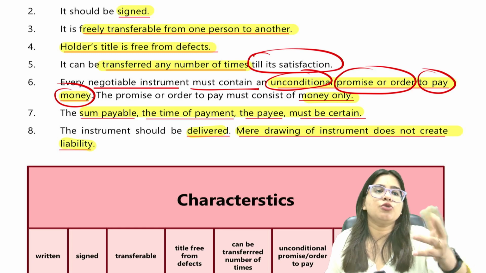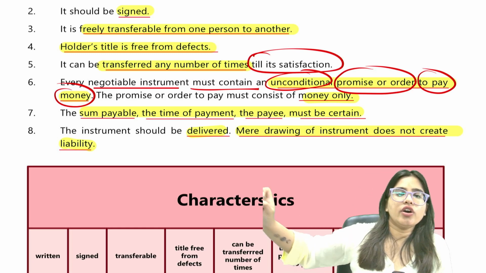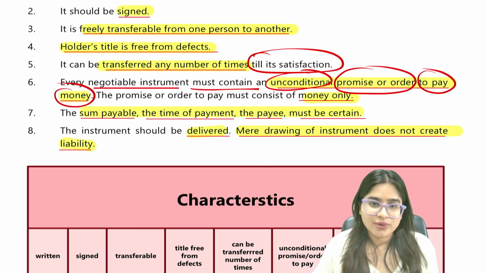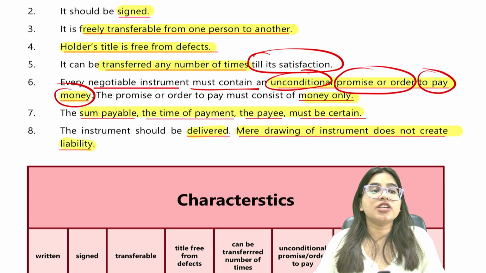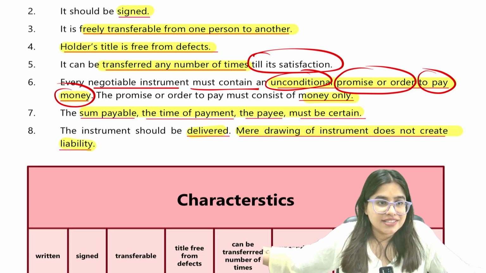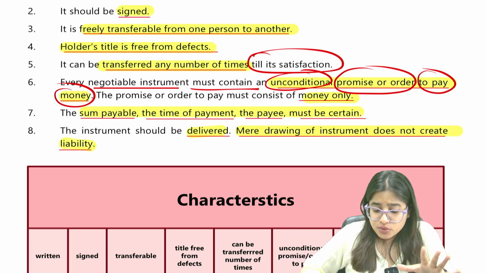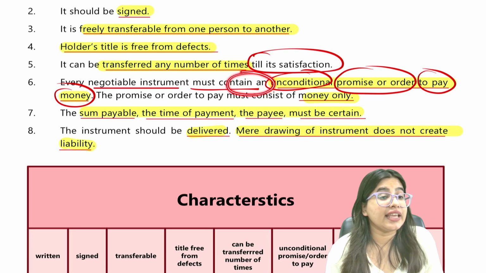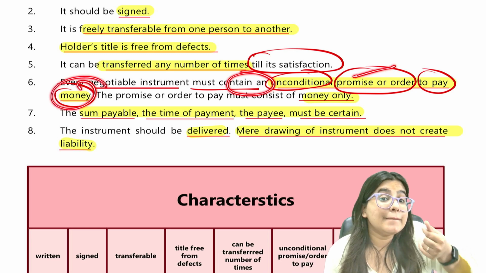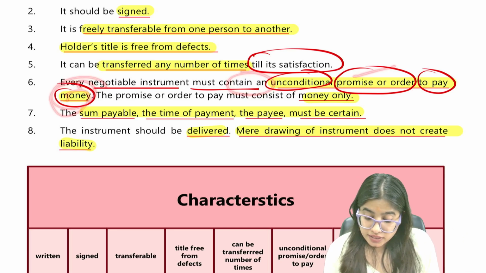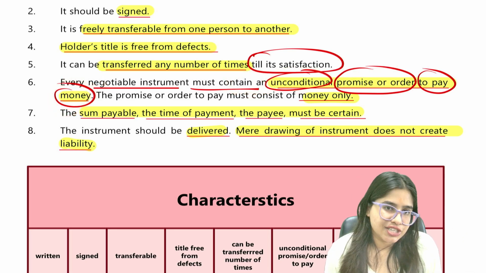Guys, if I make you a promise that I will take your revision classes, that's not a promissory note, because I'm not promising to give money, I'm promising to take revision classes. That's not money. So first of all, a negotiable instrument must contain a promise or order to pay money. And the most important word is unconditional.